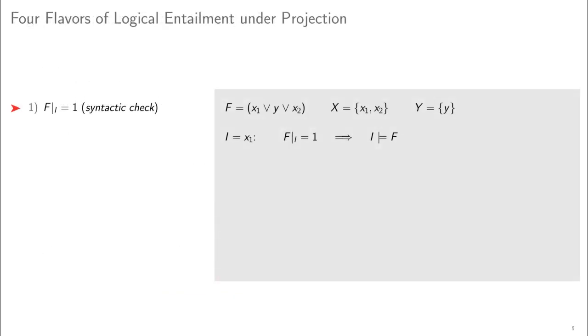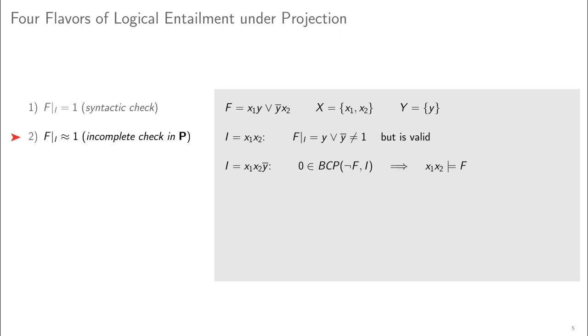The syntactic check is the cheapest and also the weakest one. It tests whether the residual of f under I is true. If this is the case, then I is a model of f. The quantified entailment condition shown on the previous slide is met, and I trivially entails f, as in this first example.